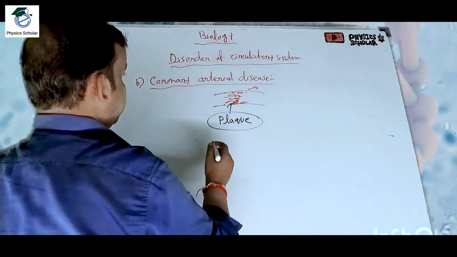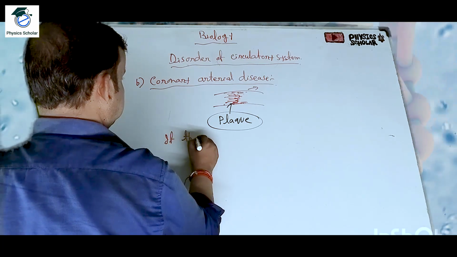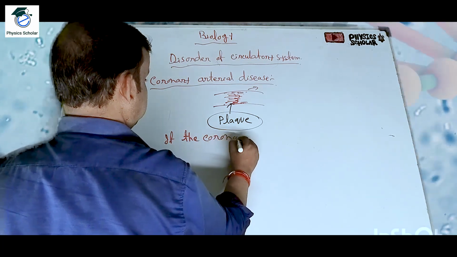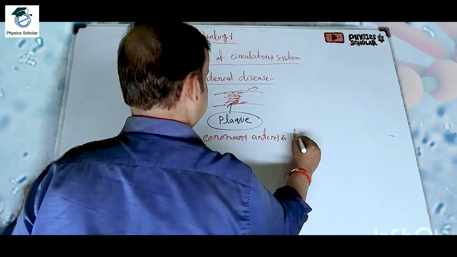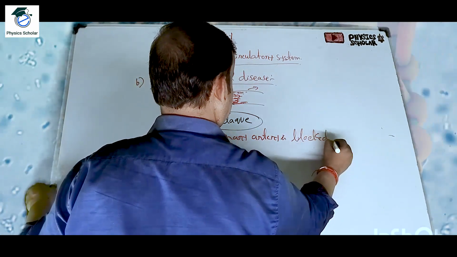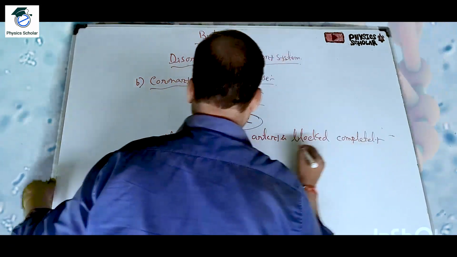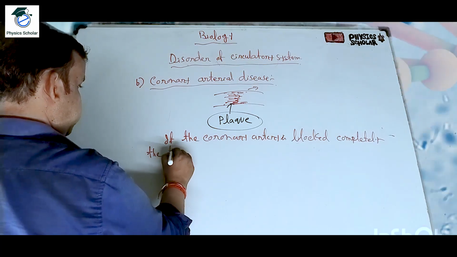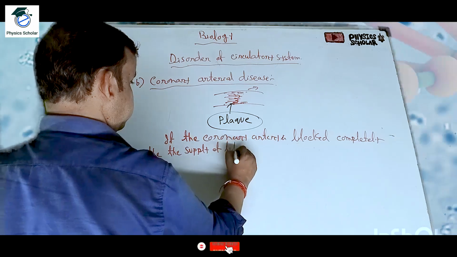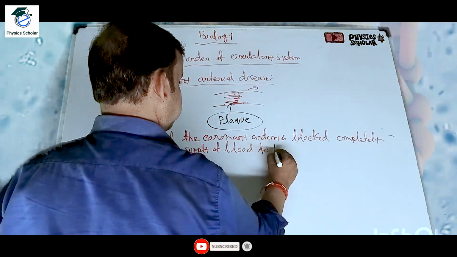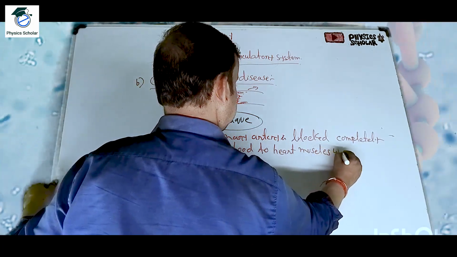If the coronary artery is blocked completely, then the supply of blood to the heart muscles will stop.